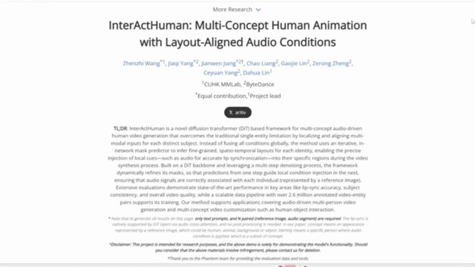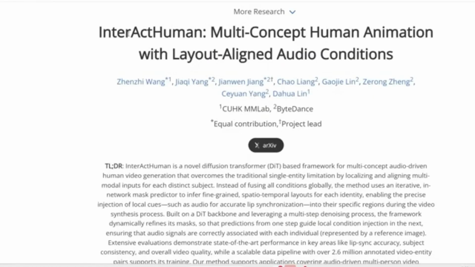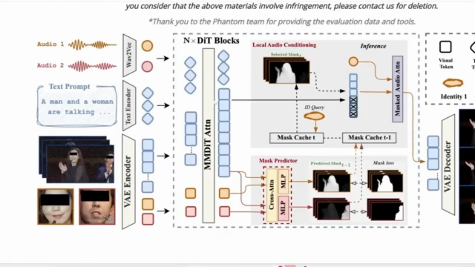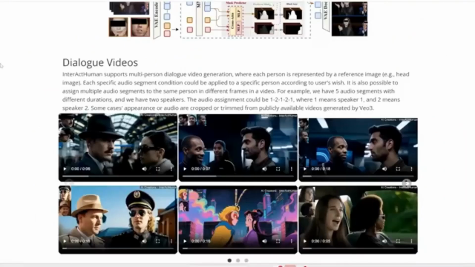First up, Bytedance came out with something this week that's kinda like VEO3, but it gives you way more control. It's called Interact Human, and it requires 3 main inputs: reference images of a person or object, audio clips for their speech, and a text prompt to set up the scene. It can generate a video of these reference characters speaking the audio. Take a look at a few of these examples.